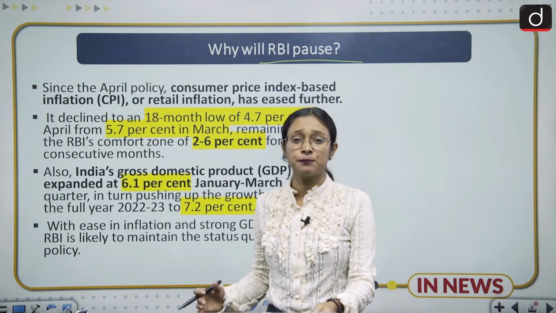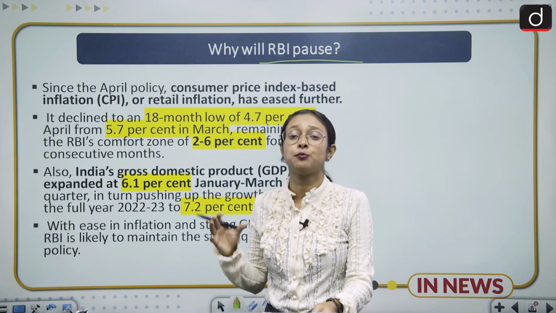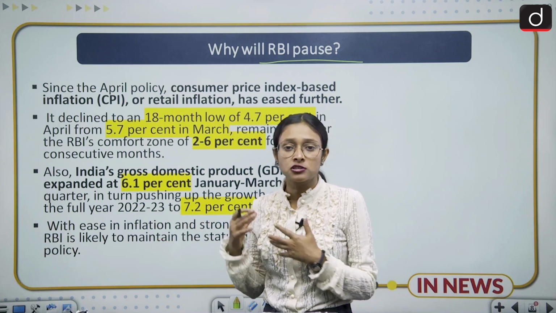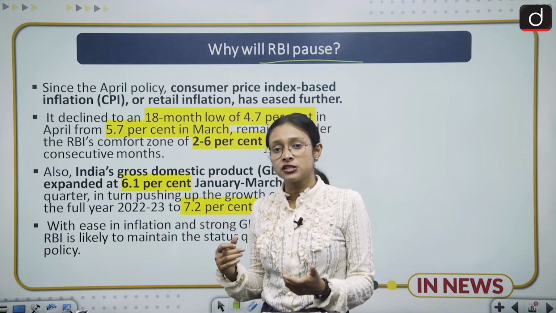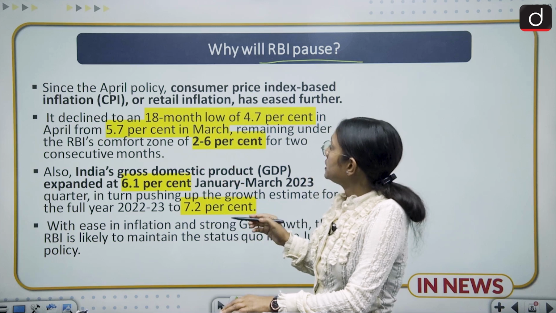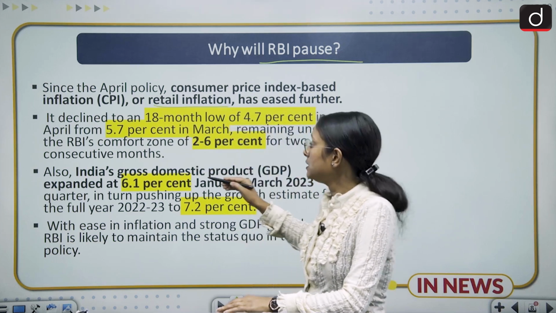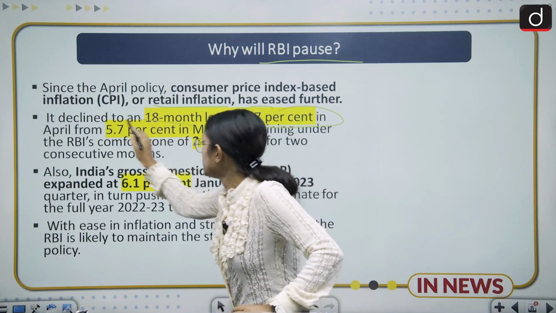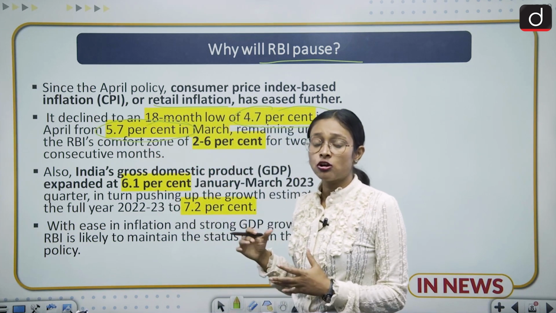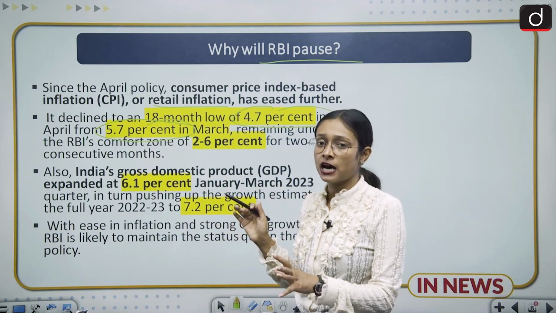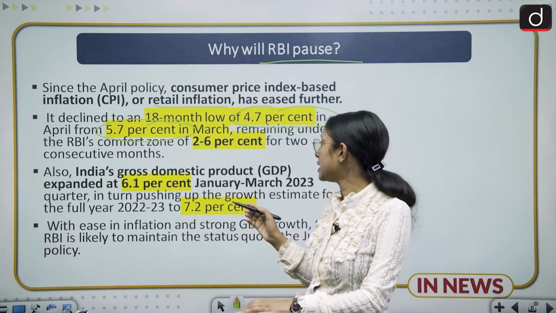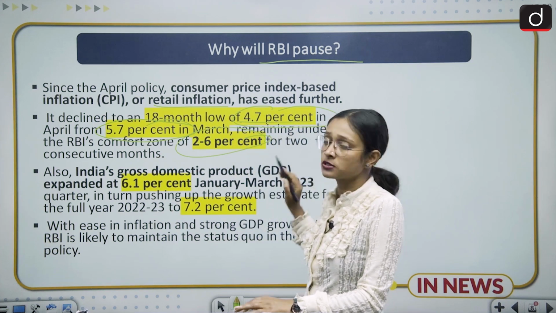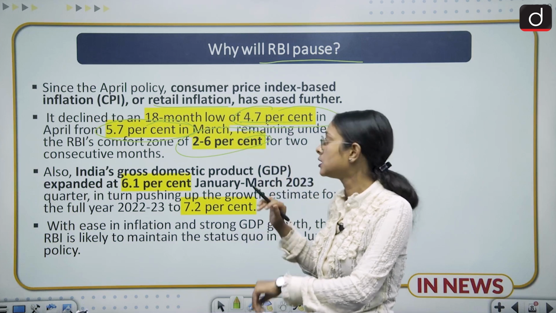So in April, we saw that the RBI paused the repo rate, and we have seen very positive changes from it. And what are those positive changes? The retail inflation has declined, from 5.7% to 4.7%. So it has not crossed the limit set by the RBI. And what was the limit set by the RBI? It was between 2 and 6%. So here it is 4.7%, so it is within the limit.